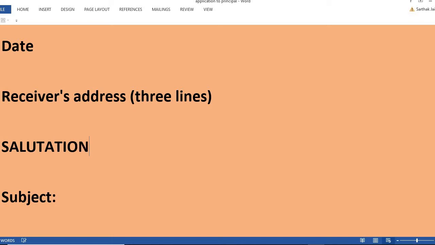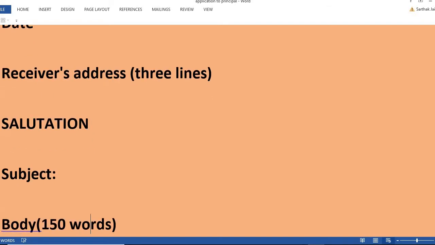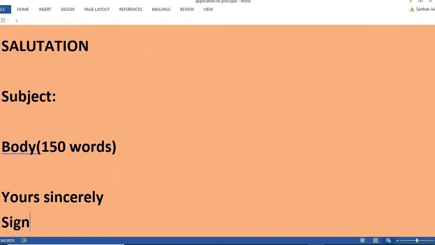That means dear sir or dear ma'am, having left one line, and then will come the subject. Subject should be terse and telling, and then you will put the body, that means content, within 150 words. Many times you will feel like a letter doesn't require any more words. You can finish it there only if you have put all the essential details there.